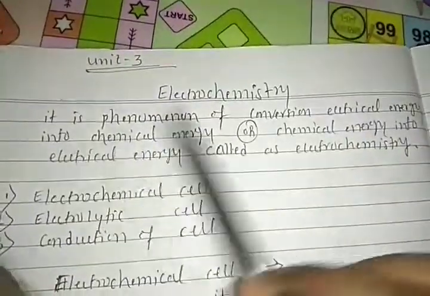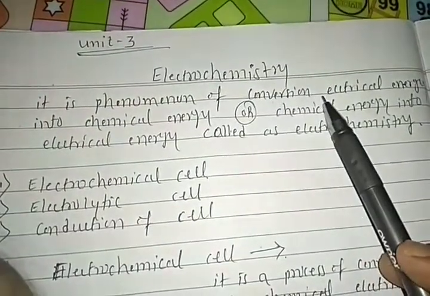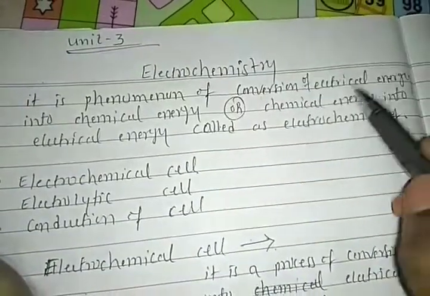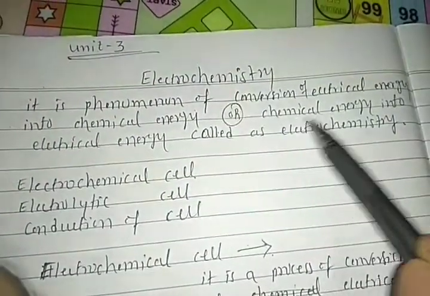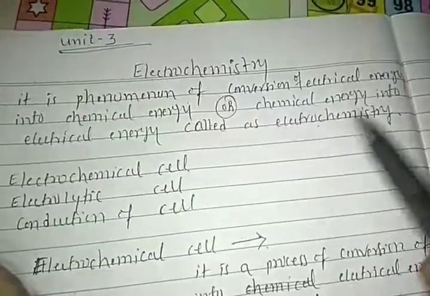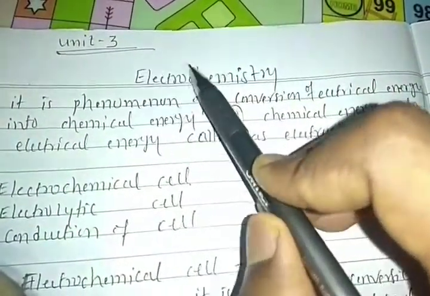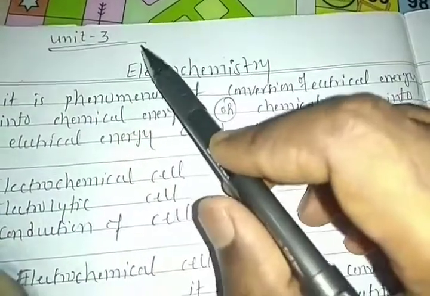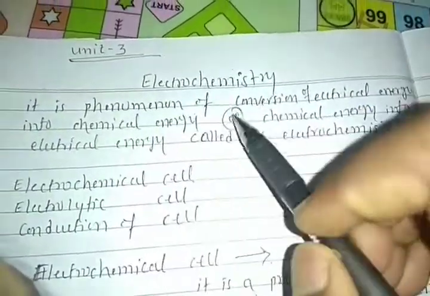Electrochemistry means it is a phenomenon of conversion of electrical energy into chemical energy or chemical energy into electrical energy. So electrochemistry means the electrical energy converted into chemical energy or chemical energy converted into electrical energy. This phenomenon we call electrochemistry.